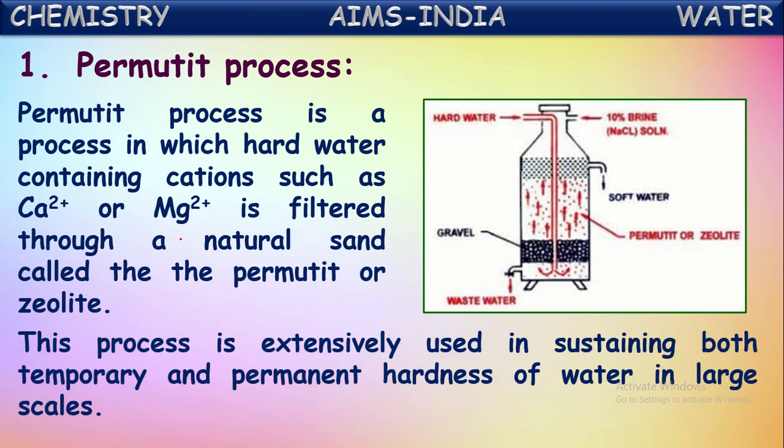This process is extensively used in softening both temporary and permanent hardness of water on a large scale. Generally, the water which is supplied to homes in cities and urban areas through pipes has undergone this process for the removal of the hardness-causing chemicals present in the water. Here, hard water is passed through a sand bed, a chemical sand called permutit or zeolite.